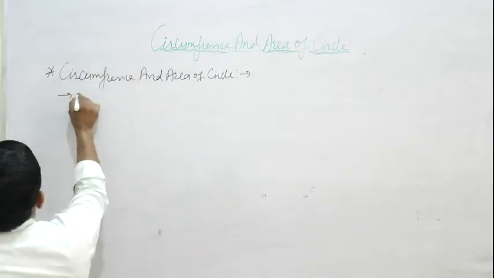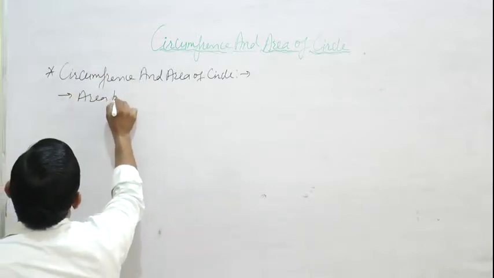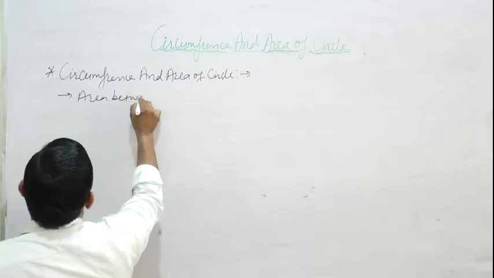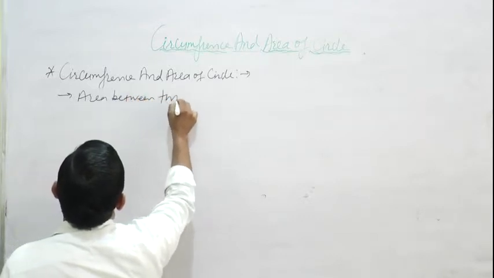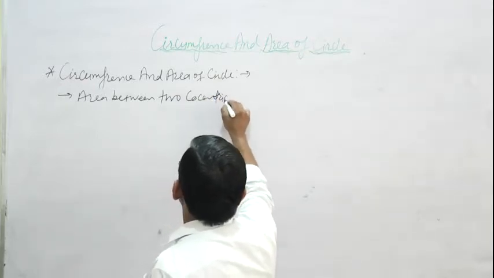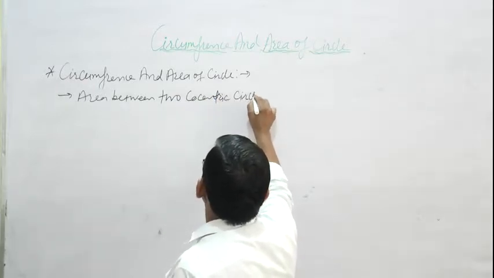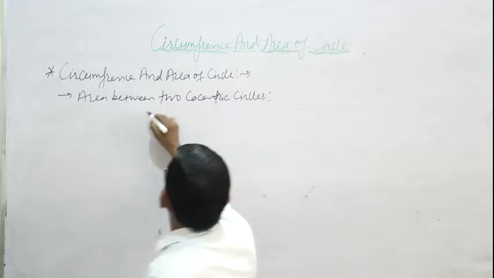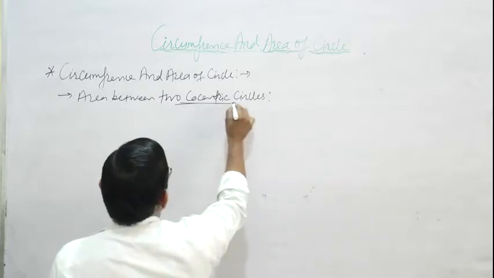Next topic is area between two concentric circles. What is the meaning of concentric circles?